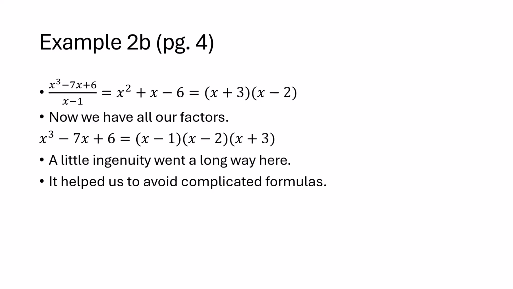So when I do that, I get x squared plus x minus 6. And we know that x squared plus x minus 6 can be factored into x plus 3 times x minus 2. And now we have all 3 of our factors: x minus 1, x minus 2, and x plus 3.